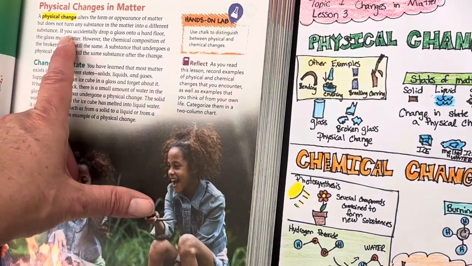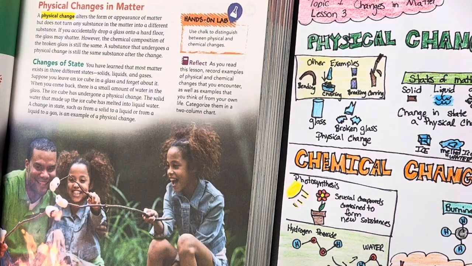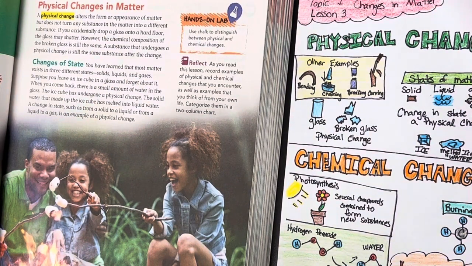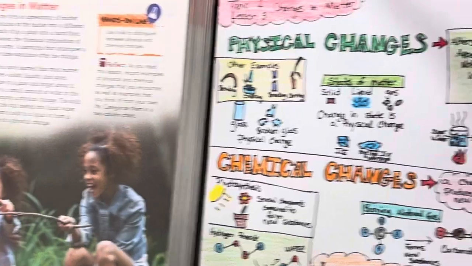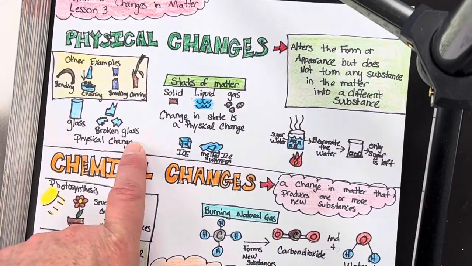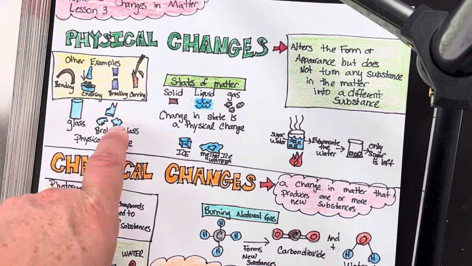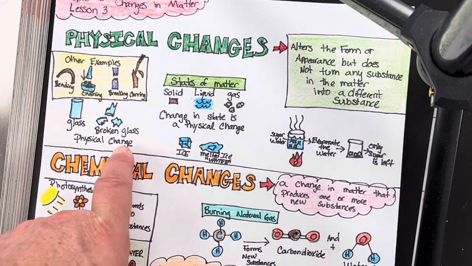If you accidentally drop a glass onto a hard floor, the glass may shatter. However, the chemical composition of the broken glass is still the same. A substance that undergoes physical change is still the same substance after the change. They do a broken glass example. Here's my glass. It broke on the floor. This is a physical change.